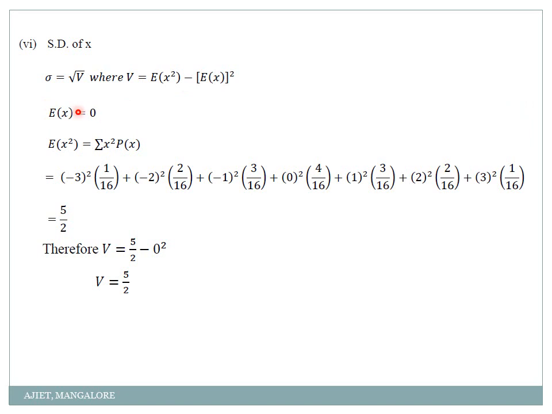Expectation of x is how much? 0. So 0 square, we get variance as 5 by 2. But don't stop here, because they had asked me to find out what? Standard deviation. So standard deviation is simply root of variance. So root of 5 by 2. That is your standard deviation. That's it. Clear? Okay.